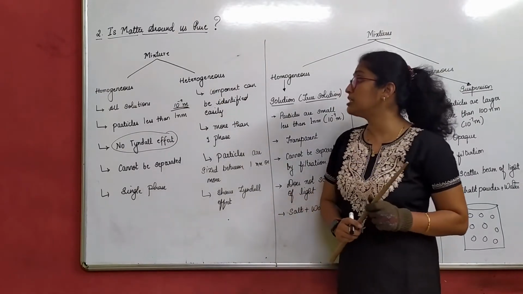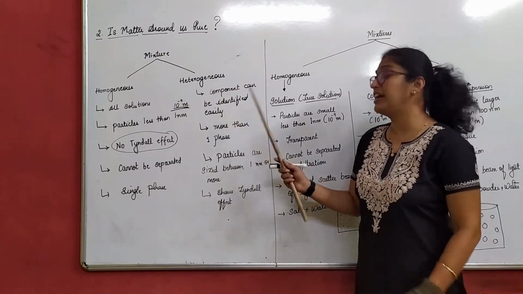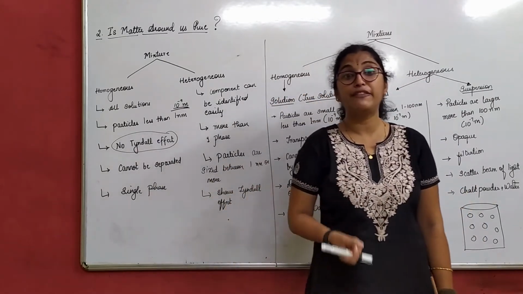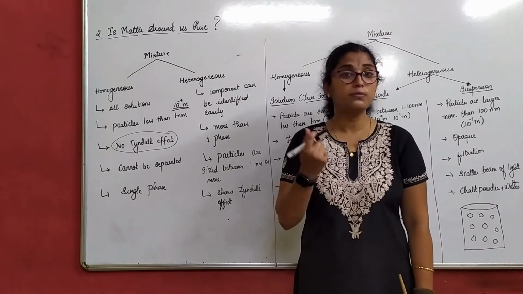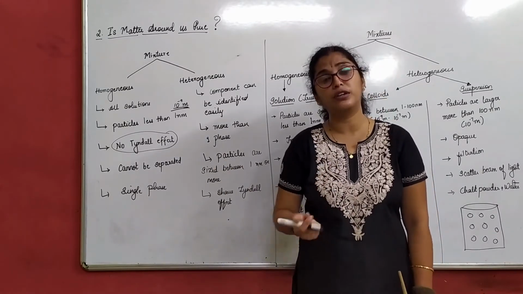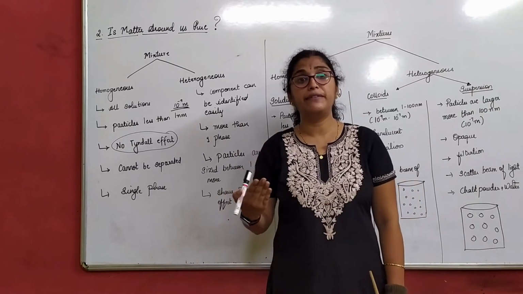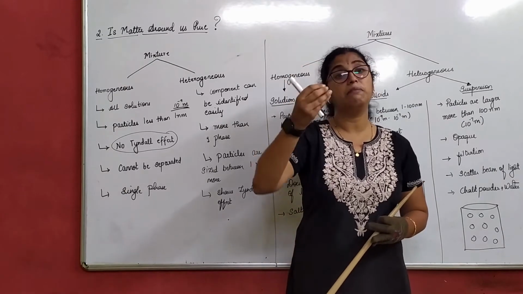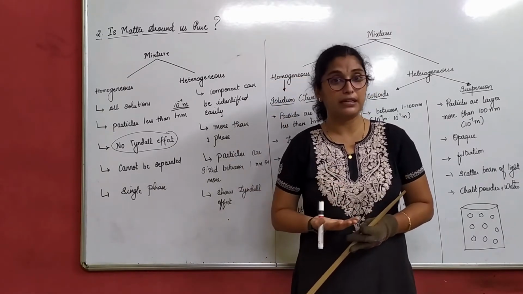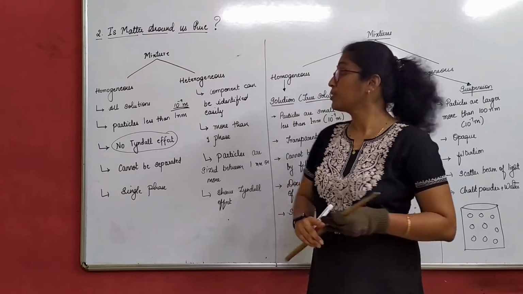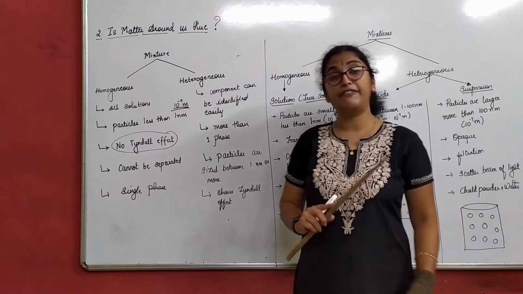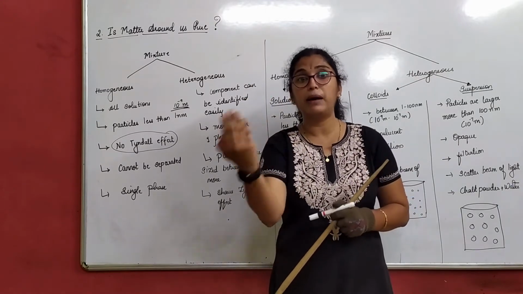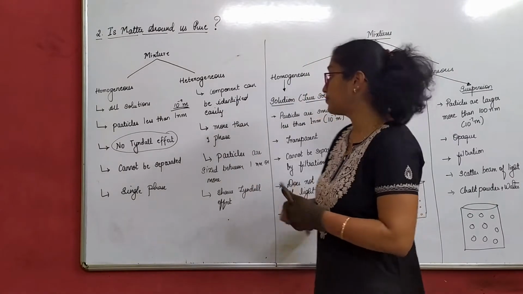We'll move on to heterogeneous mixture. Components can be identified easily, yes, because it leaves residue behind. Suppose I give you chalk and water, or sand and water, and ask you to mix it. After some time, if you leave it undisturbed, all the sand particles will settle down in the beaker, correct? Only the water will be there. So components can be identified. If I tell you to identify the sand particles in it, you can easily show me these are the sand particles which have settled down.